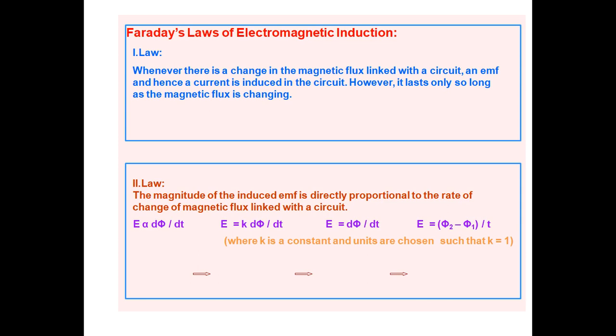Faraday did not explain why that negative sign comes. After that, Lenz's law explains why the negative sign comes. That is Lenz's law.